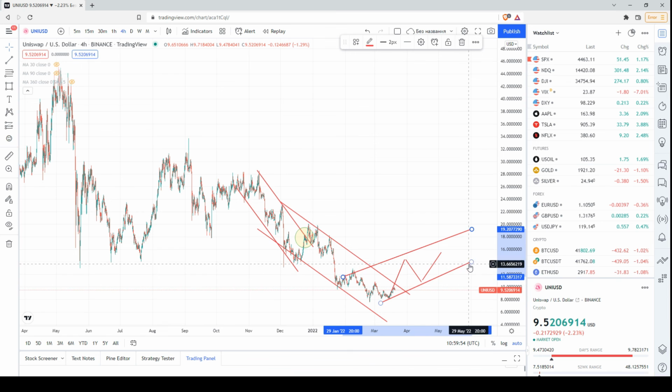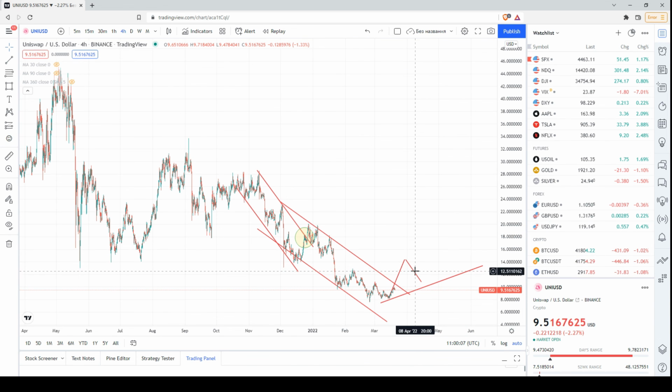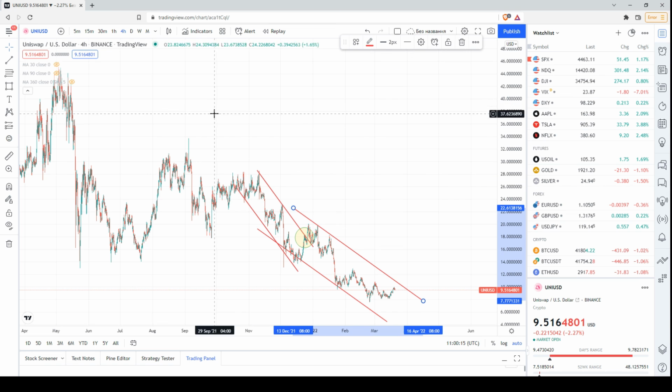If we have something like this in the price chart, definitely this will be a positive initial signal, and then I may start looking for some buy signals. But at the moment, as long as we have these descending channels or downtrends or a sequence of lower highs and lower lows, I prefer to stay away from the market.